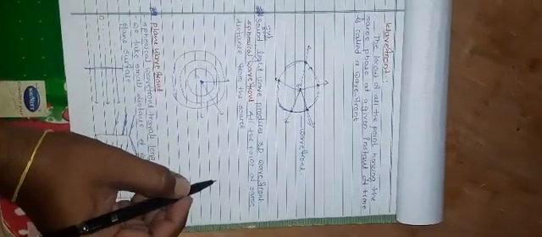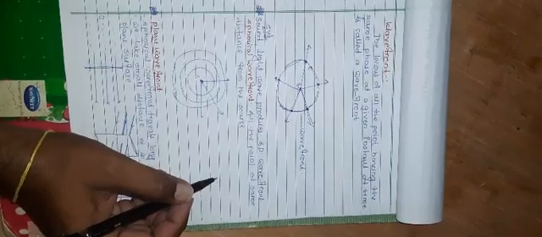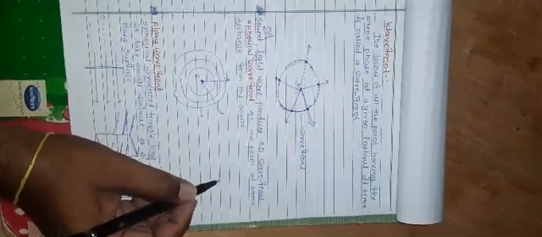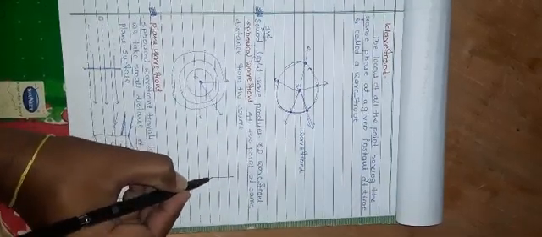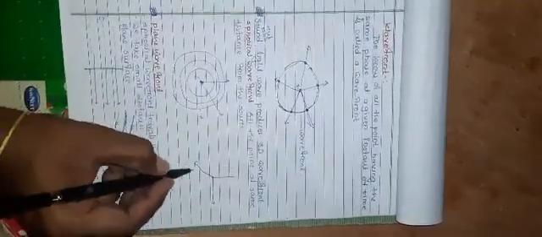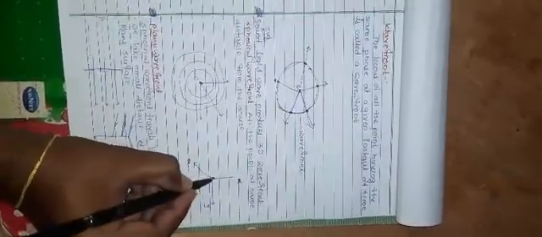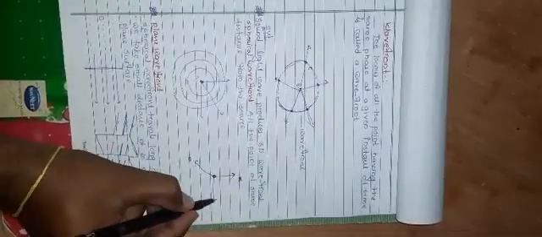Suppose we take the sun, which emits its waves in all possible directions: the x-axis, y-axis, and z-axis. That is why it is called a 3D wavefront.